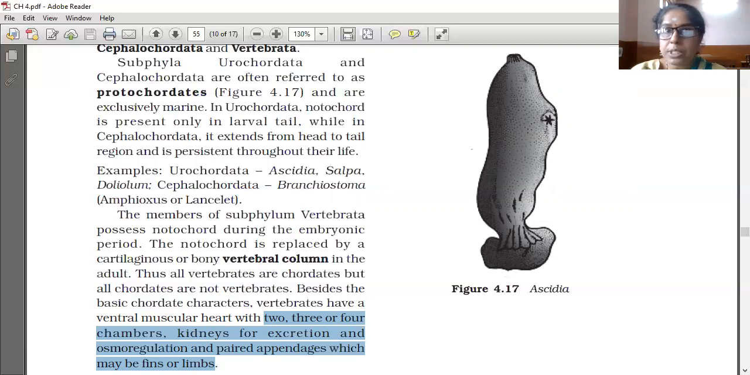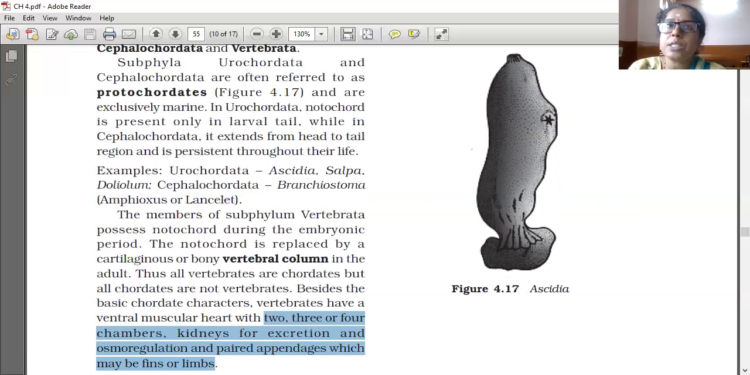Afterwards, when this embryo develops into an adult, the notochord is replaced by a cartilaginous or bony vertebral column in the adult. Thus, all vertebrates are chordates, but all chordates are not vertebrates. But why are not all chordates vertebrates?